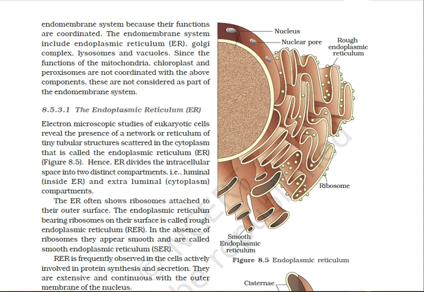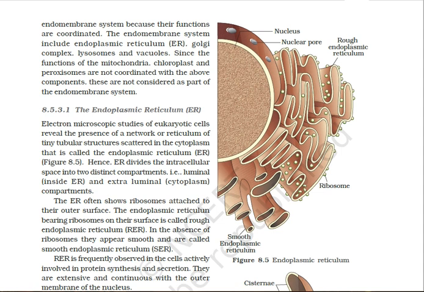It is associated with glycogen particles called glycosomes. So SER is found in glycogen-excess regions. SER is mainly involved in lipid and steroid synthesis. Therefore, it is chiefly found in glandular cells.